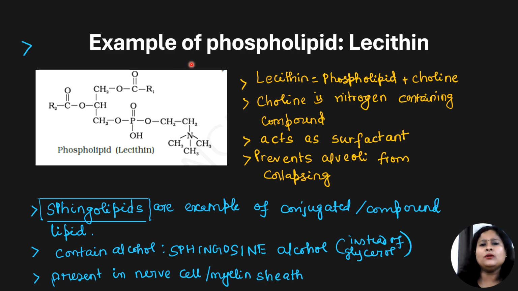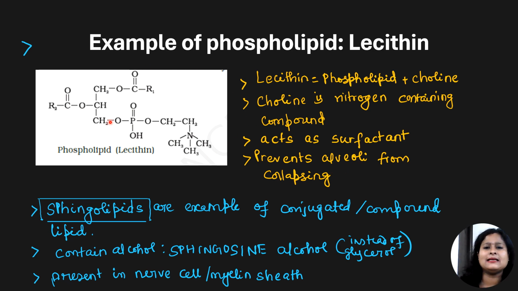Let's look into another example of phospholipid, that is lecithin. The structure of lecithin is given in your CBSE book. Here it is a type of phospholipid wherein we attach phospholipid to a choline molecule. Now what is choline? Choline is a nitrogen containing compound. Lecithin basically acts as a surfactant and it prevents the alveoli from collapsing.